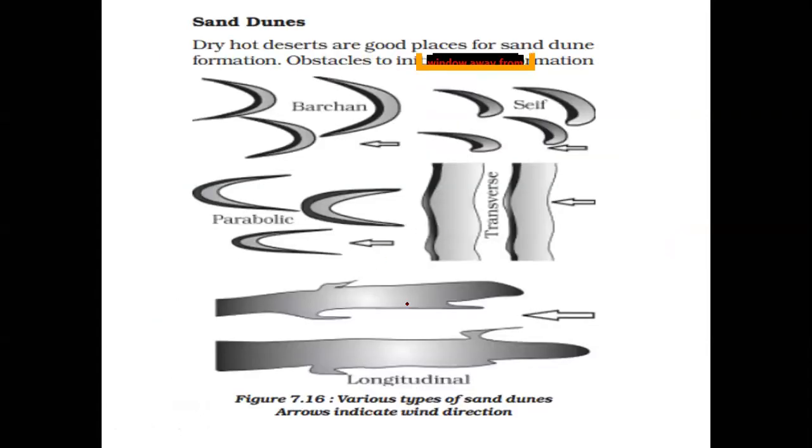Now this is from your NCERT only. These are the sand dunes. Barchans are these crescent type shapes. Seif dunes are only half crescent in nature. Then when it is parabolic in nature, it is like this. Transverse is when the wind movement is in this direction. See, this is the direction of wind movement, and the sand dune formation is like this. And longitudinal is when it is parallel to the wind direction. When it is perpendicular or not parallel to the wind direction, it is transverse, the rest is longitudinal.